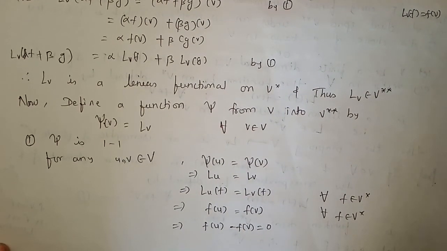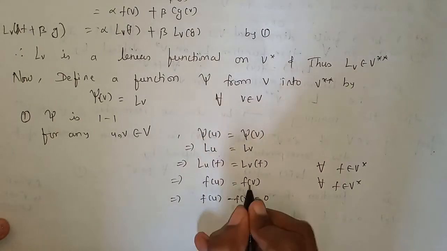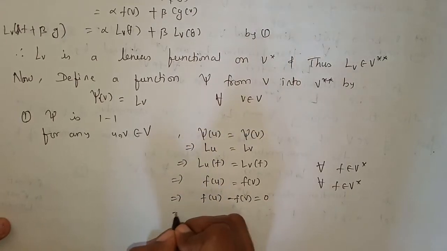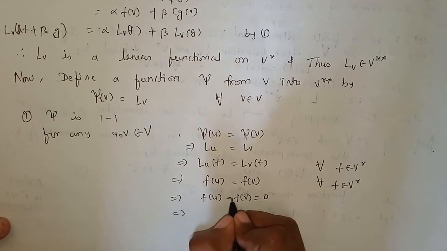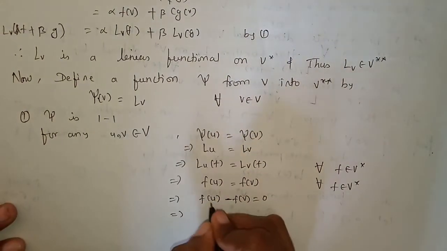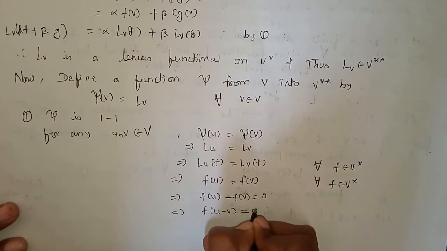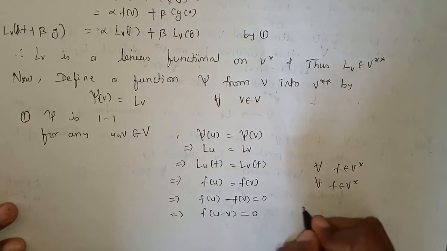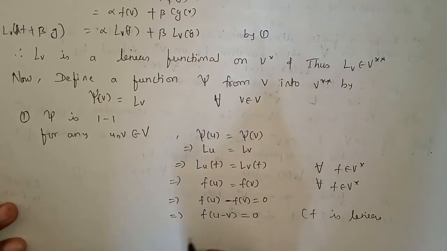But here it is not given that f is 1-1, so we can't write this. Here, if the images are equal, then their difference is also equal to 0. But we have a corollary that if, or before that, if this is so, then we can write f of u minus v is not equal to 0. I can write this because f is linear. So if f is linear, then I can write this.